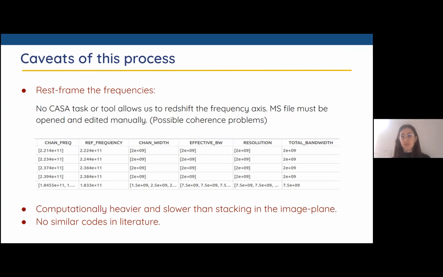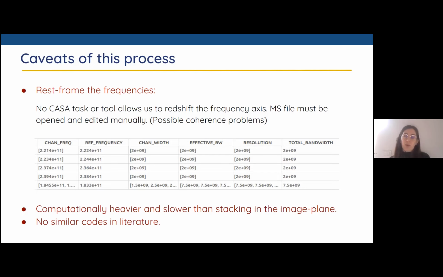So we need to manage all the raw data manually and modify it by hand. That can give some possible coherence problems, because we need to find all the quantities that can be frequency dependent or wavelength dependent, stored in the tables of the MS file.